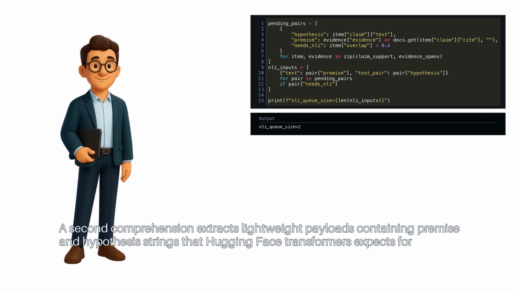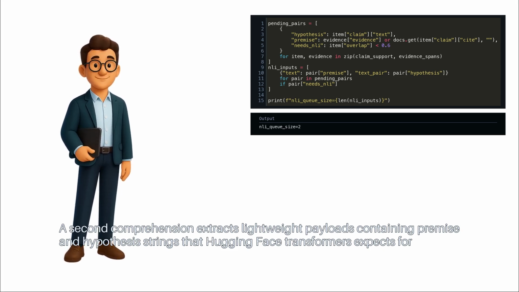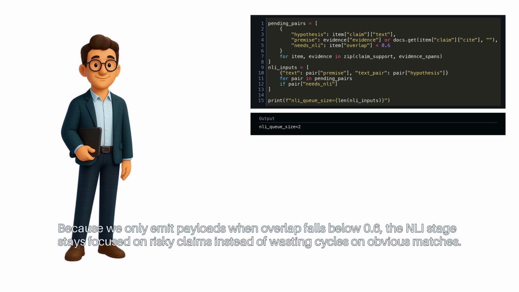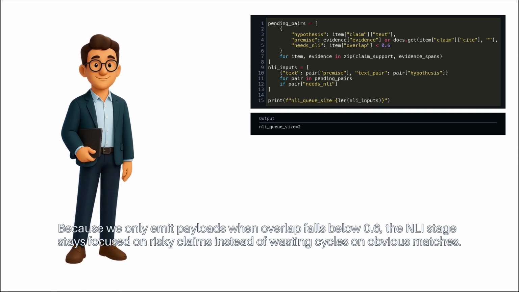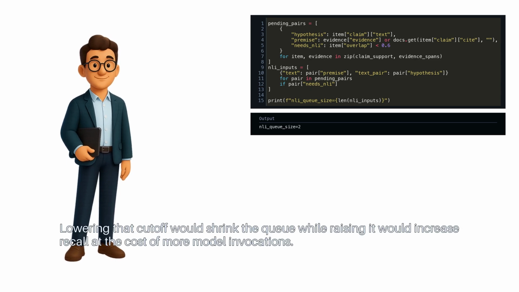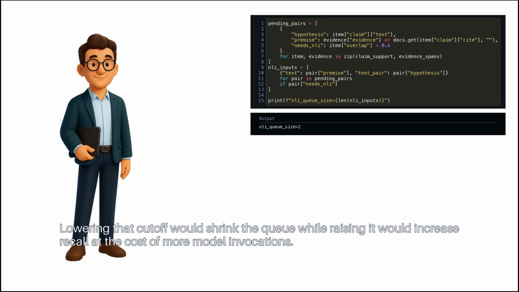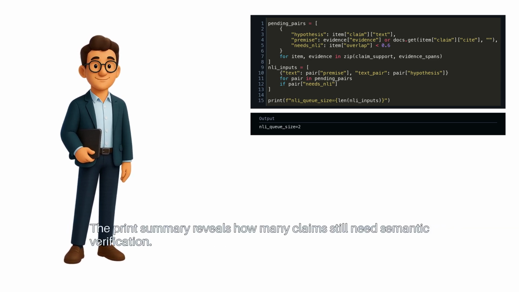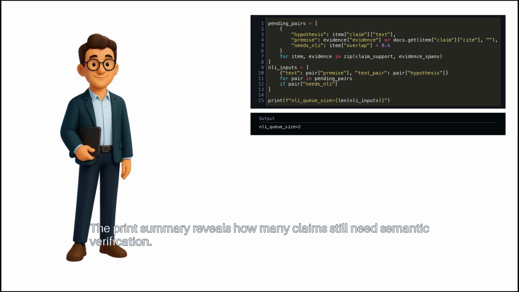A second comprehension extracts lightweight payloads containing premise and hypothesis strings that Hugging Face Transformers expects for DeBERTa inference. Because we only emit payloads when overlap falls below 0.6, the NLI stage stays focused on risky claims instead of wasting cycles on obvious matches. Lowering that cutoff would shrink the queue, while raising it would increase recall at the cost of more model invocations. The print summary reveals how many claims still need semantic verification.